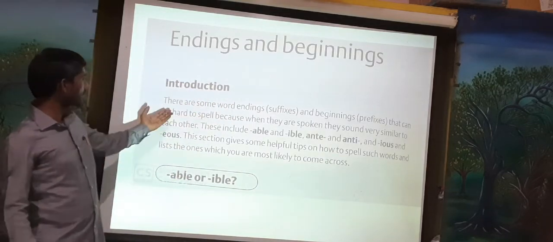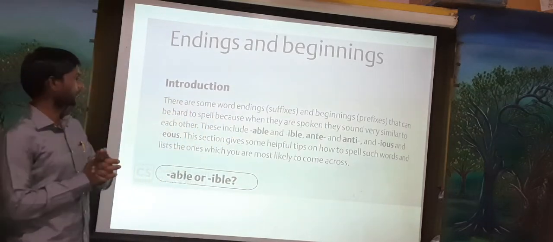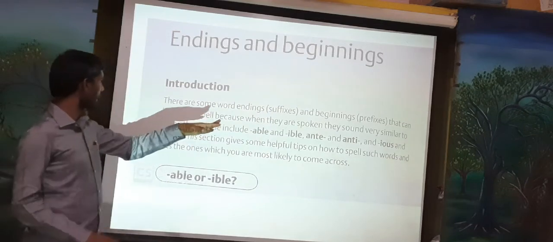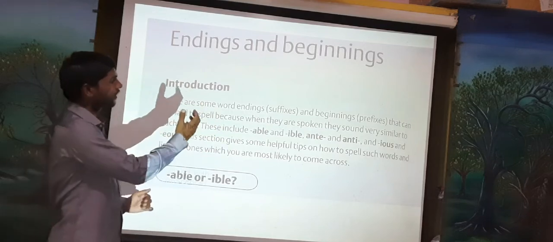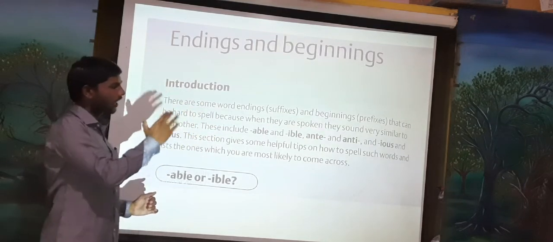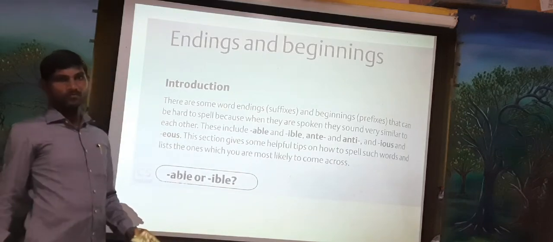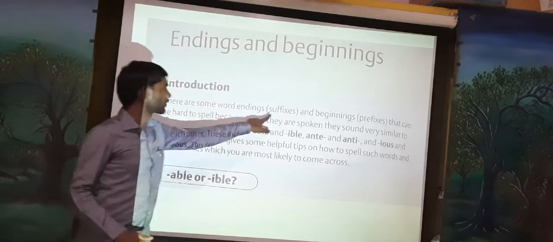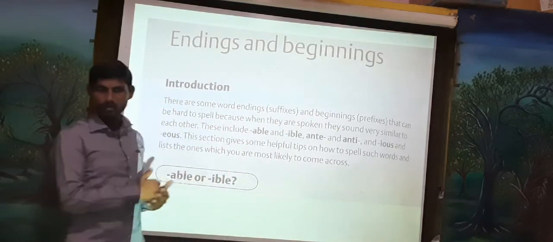Introduction: there are some word endings, considered as suffix, and beginnings, that means prefix, that can be hard to spell because when they are spoken they sound very similar to each other. Once again I repeat that suffix means ending words, prefix means beginning words.